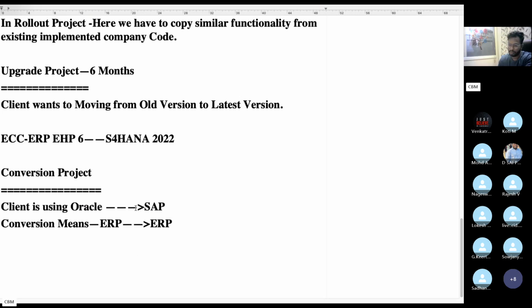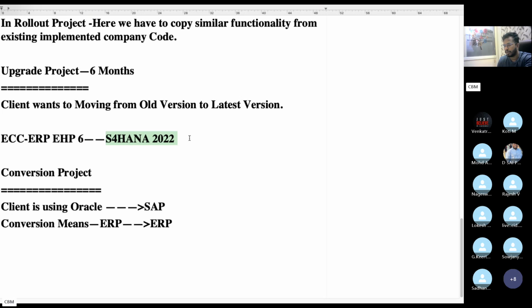Okay, so here, if you are moving from ECC to S4HANA, whatever data is in ECC should be migrated to S4HANA. Like in ECC, we have 1000 GLs. That should be migrated to S4HANA, so that the 1000 GLs will be available in S4HANA, without interruption of any system. If the client has 1000 vendors, that should come to S4HANA. This 1000 vendor master data and transactional data should be migrated